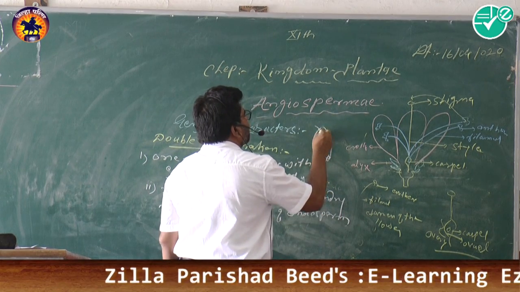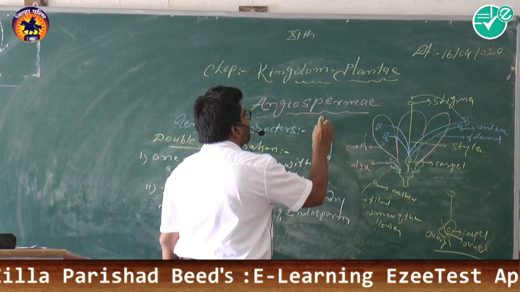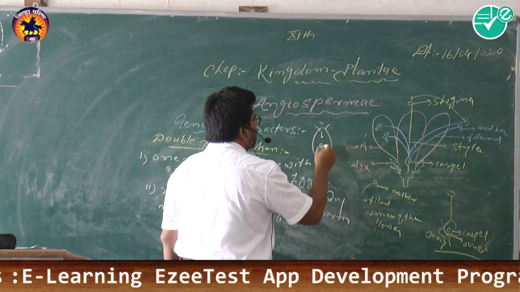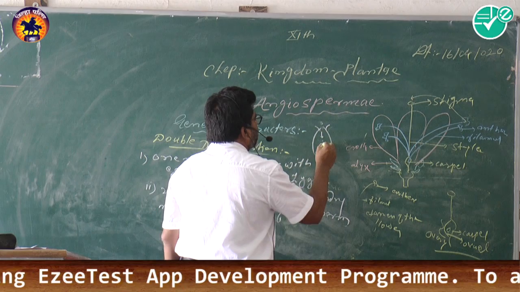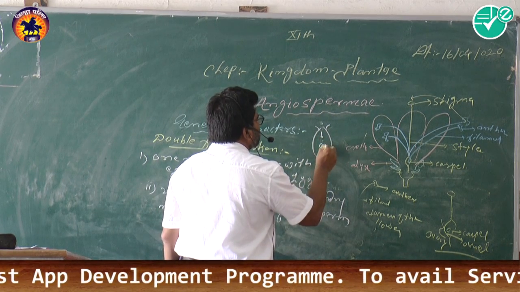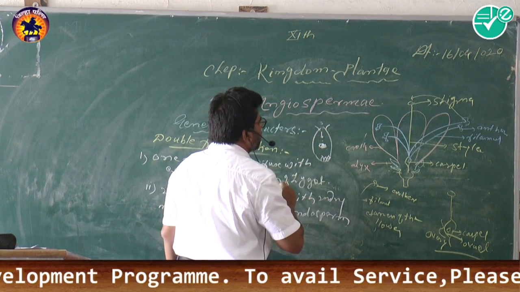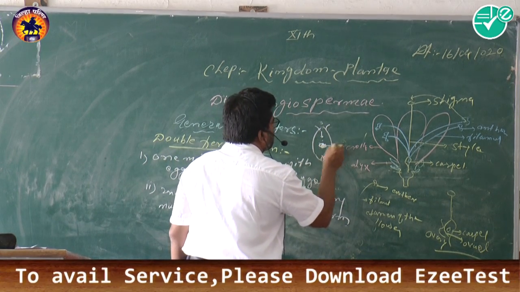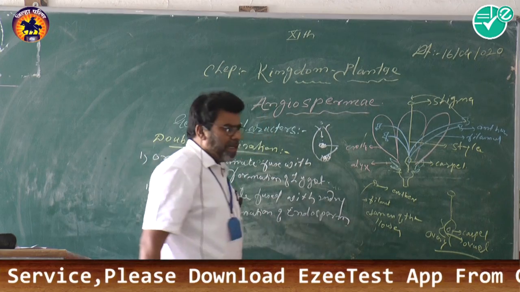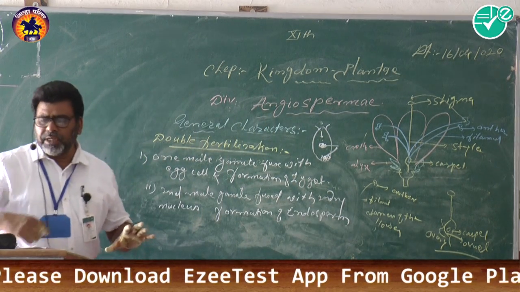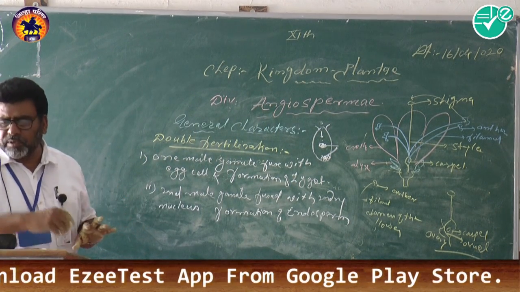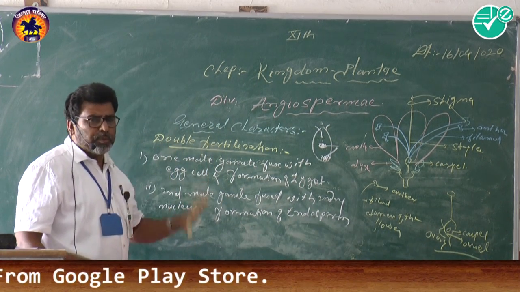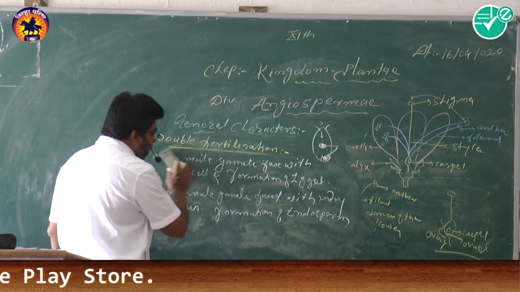When two male gametes enter the nucellus from the chalaza region, one male gamete fuses with the secondary nucleus and one male gamete fuses with the egg cell. The fertilization takes place in different places. I will tell you that the fertilized ovule is converted into seed after fertilization. So in this way double fertilization takes place in the angiospermic plant.